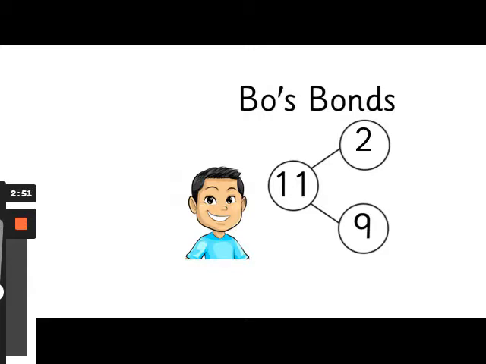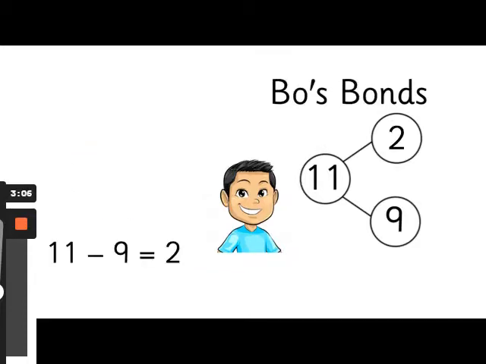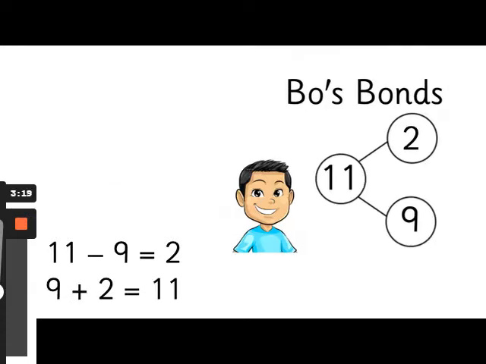Well done, it's 2. We know that the part is 9, the other part is 2, and the whole is 11. I wonder if you can work out what the subtraction number sentence is for this part-whole model. Great, it would be 11 subtract 9 equals 2. I wonder if now you can work out what the addition number sentence is for this part-whole model. Write it down on your paper. Great work, it's 9 add 2 equals 11.